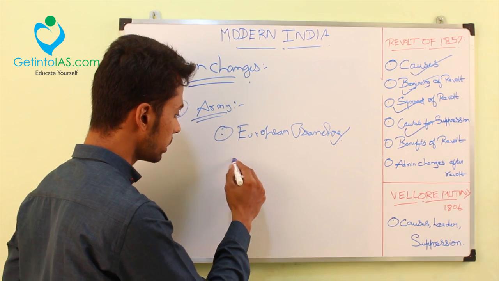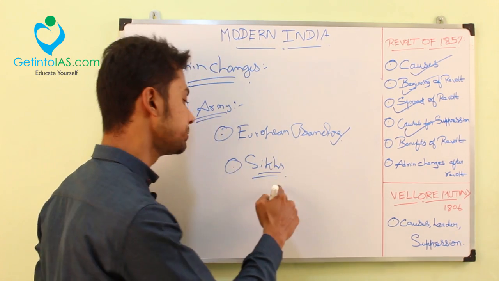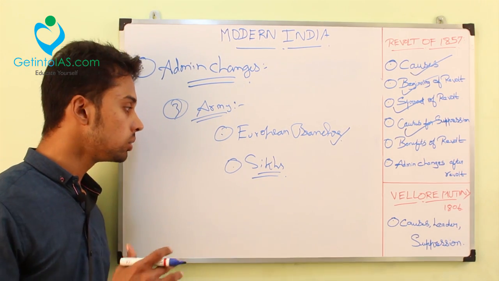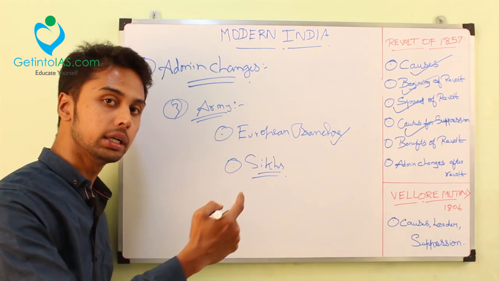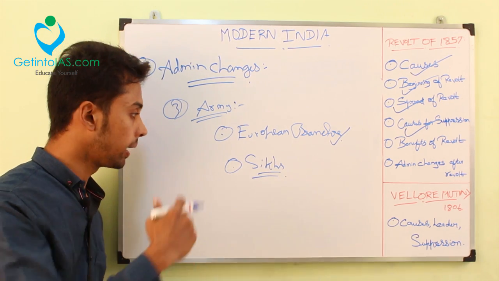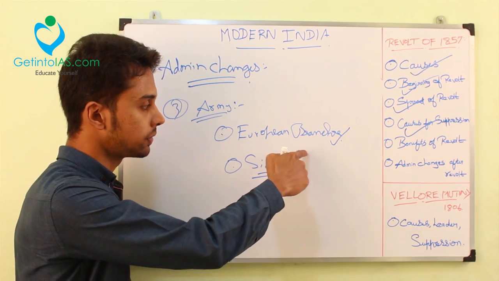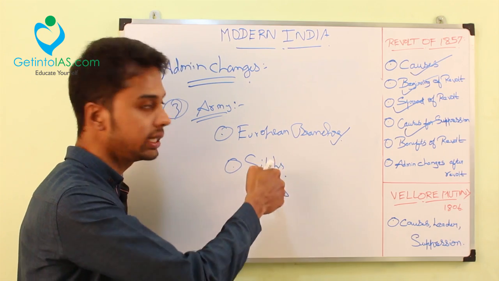Also, one important point is about the Sikhs. Sikhs participated in the revolt of 1857 in favor of the British. To give prizes for their loyalty, what they did is, as I told, Indian officers were made as mere soldiers, and those soldiers were recruited from the Sikhs.